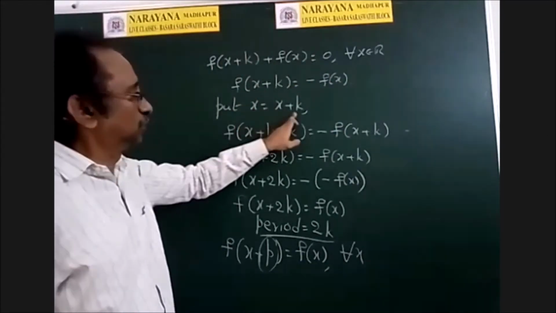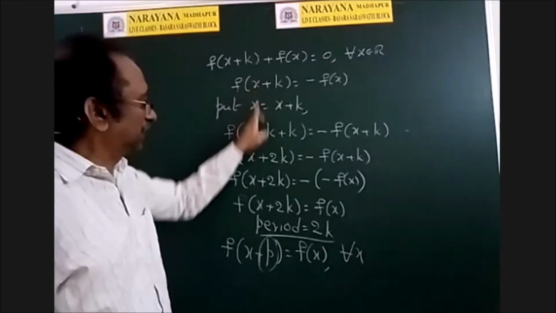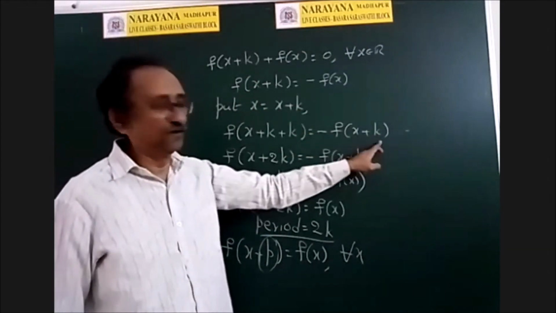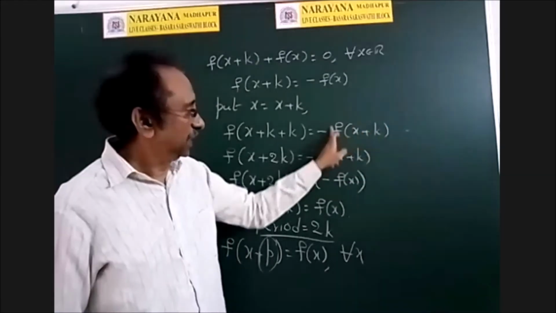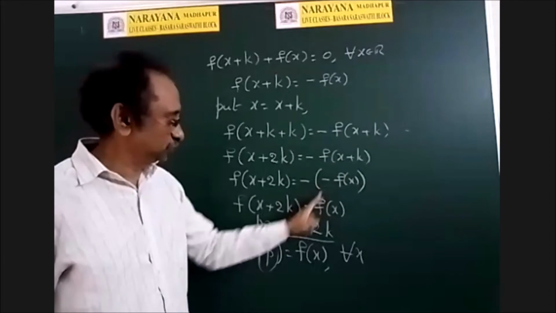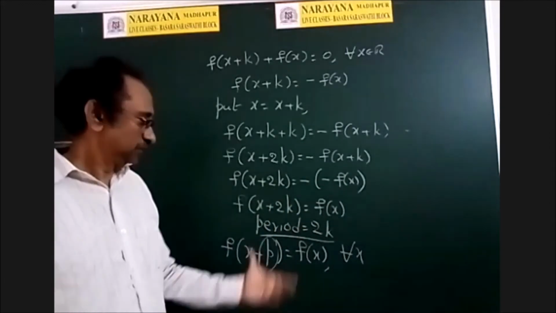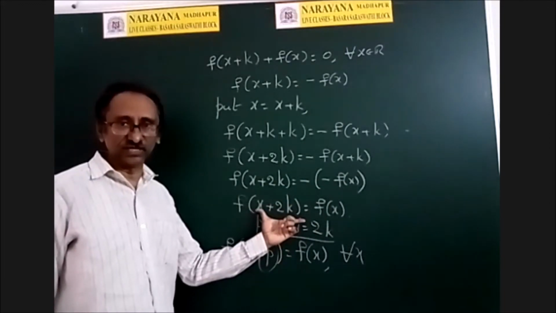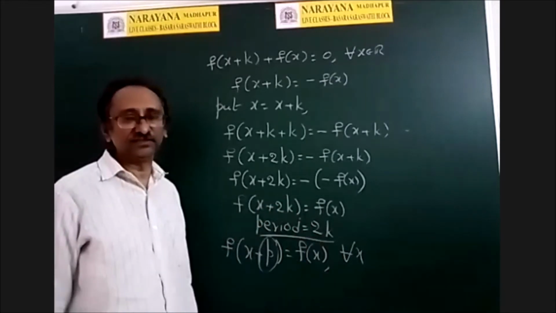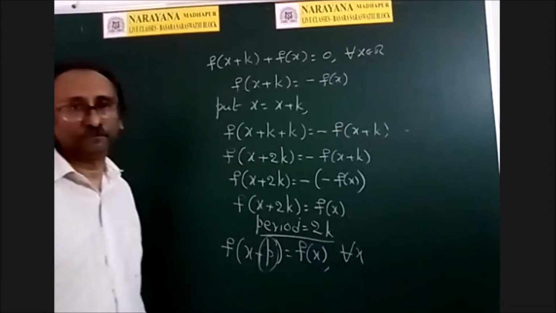Now put x is equal to x plus k. Left hand side you will get f of x plus 2k. Right hand side is minus f of x plus k. But f of x plus k is nothing but minus f of x. So minus into minus gives plus f of x. This is the definition of a periodic function, so in place of p there is 2k here. The period is 2k.